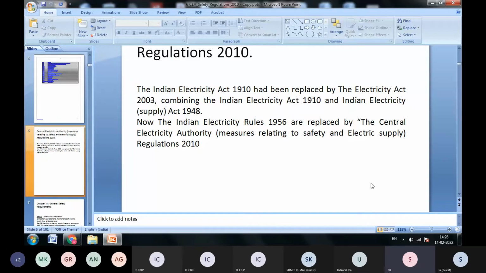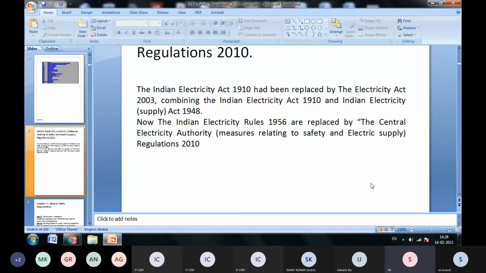In each chapter, the various regulations, number 1, number 2, number 3 and so on, are mentioned. These regulations are very vital and people should follow them, because they indicate the safety rules in the electric supply system.